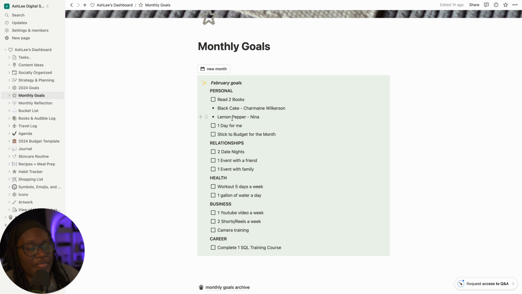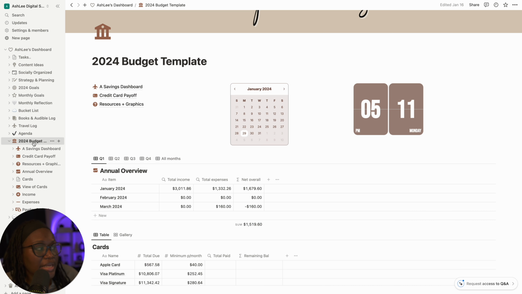For my career, I've already talked about that in my task list. I'm going to complete 1 SQL training for the month of February. If I complete 2, that's an extra bonus, but definitely going to complete 1. Moving on, the next area, I'm going to look at the budget template.